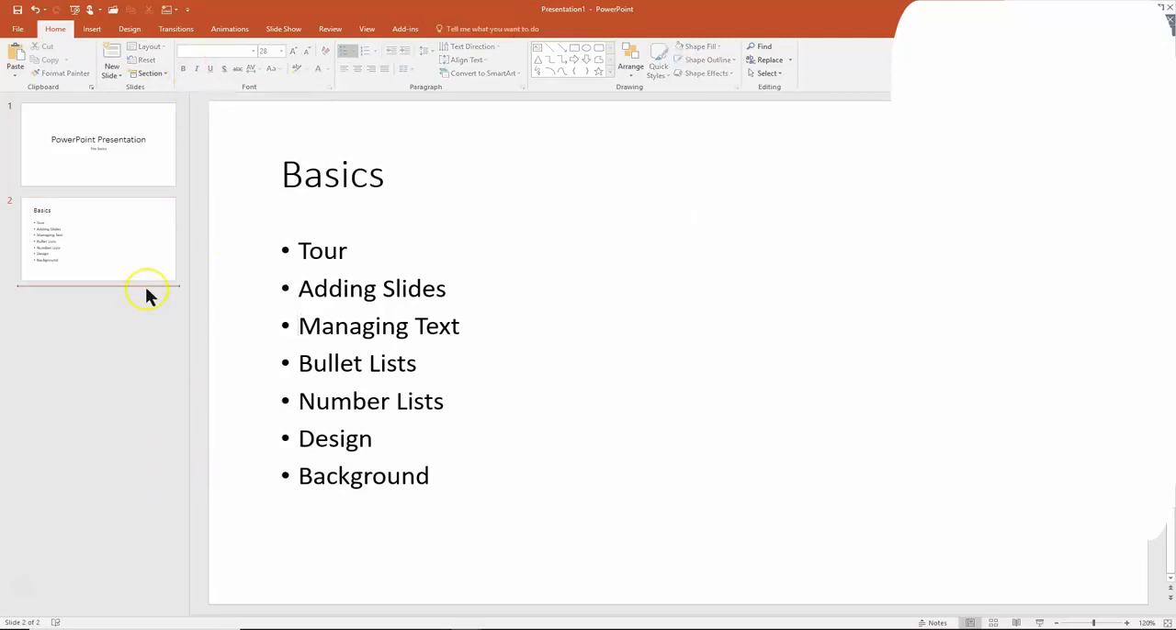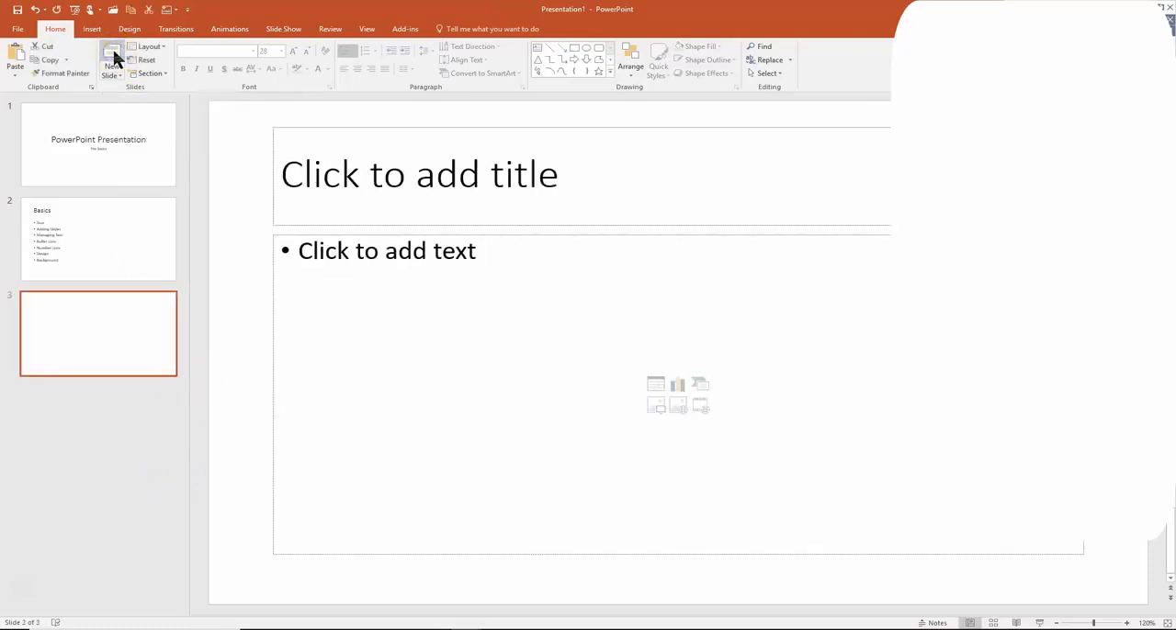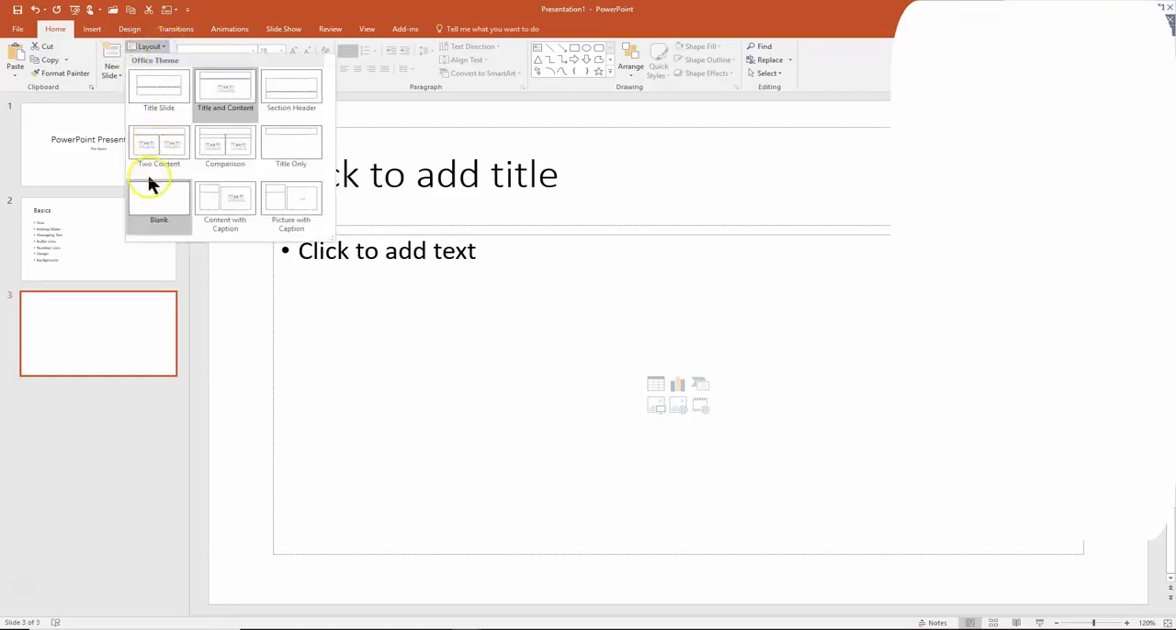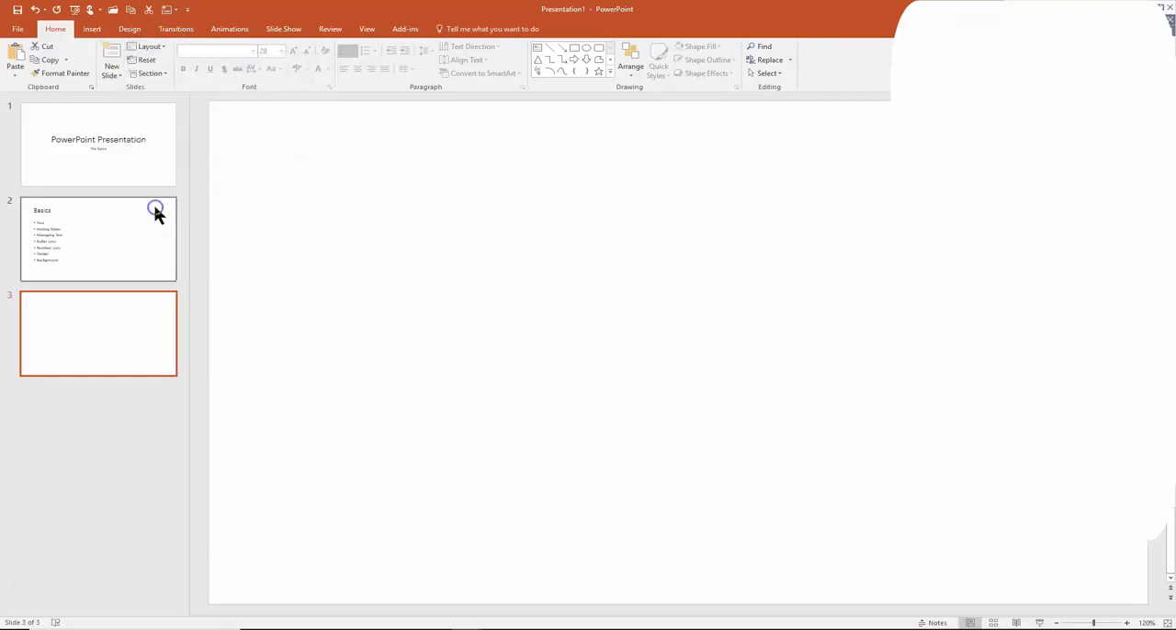All right, so let's add another new slide. I'll pick on new slide again. Now this time, I'm going to go for a blank layout. I'm going to pick on the pull down where it says layout, and I'm going to just make it a blank slide. And now there's nothing on there, as you can see.